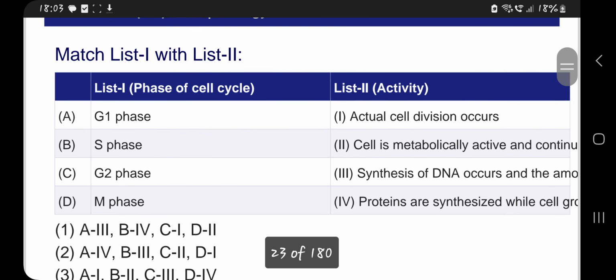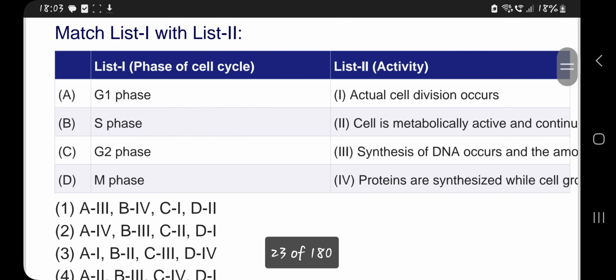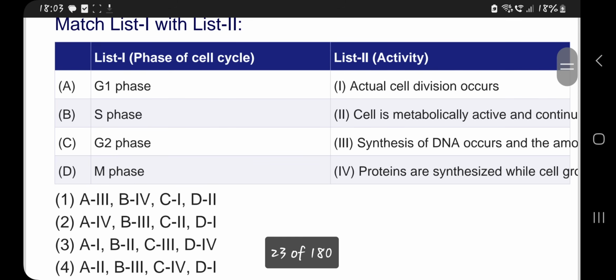Match the following. This is from the cell cycle. So G1 phase, what exactly happens here is it actual cell division occurs? Cell is metabolically active and continues. Synthesis of DNA occurs. In S phase, synthesis of DNA occurs and the amount remains the same. Proteins are synthesized while cell growth takes place.